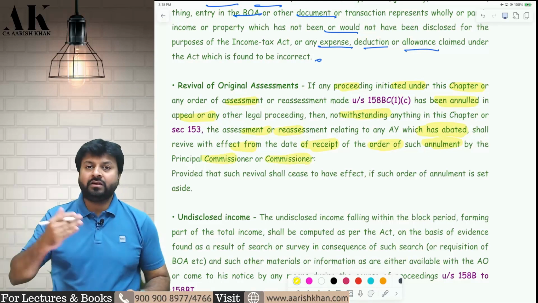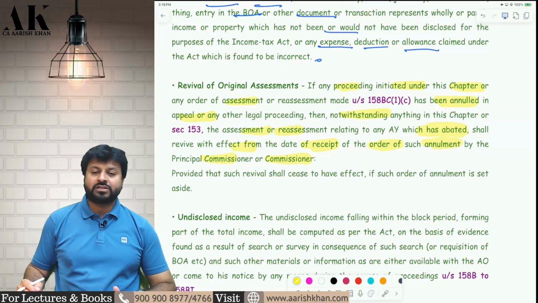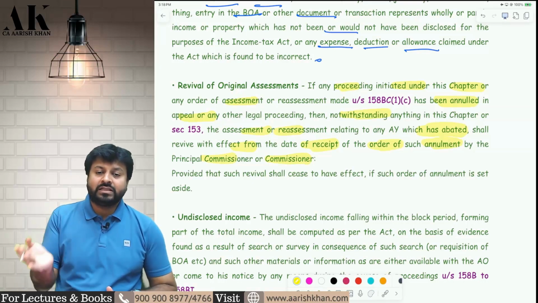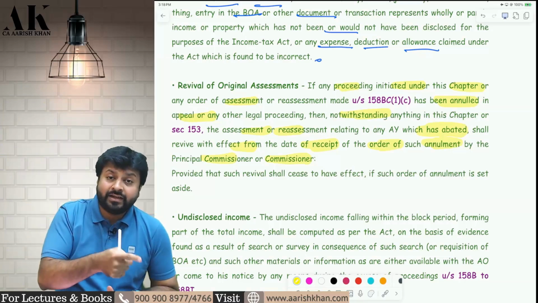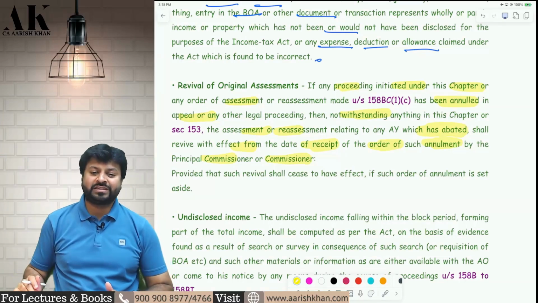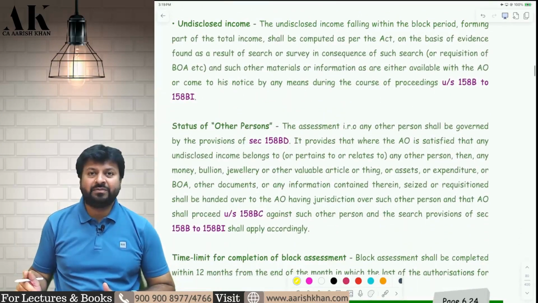So whenever the order of annulment is received by the principal commissioner or commissioner, from that date onwards, there will be a revival of what? The pending assessments of 2018-19 to 2023-24. I hope it is clear to all of you. This is what the dangerous provisions of revival in the income tax law are all about.